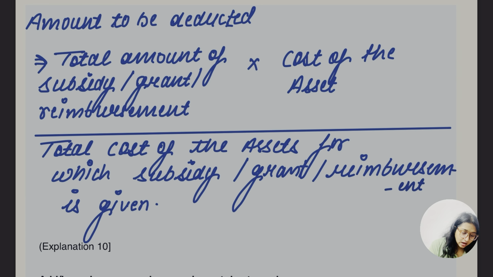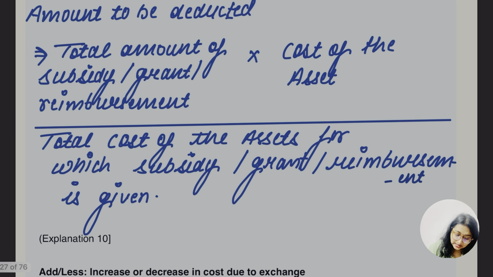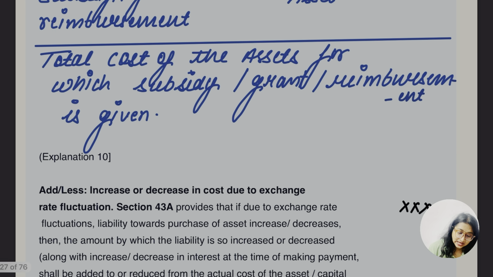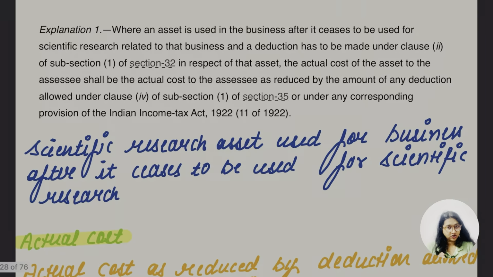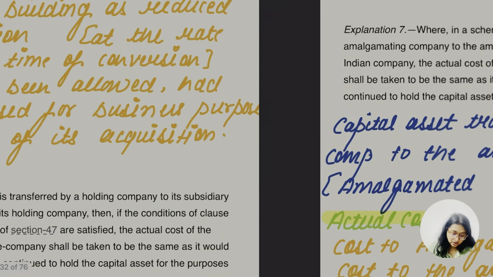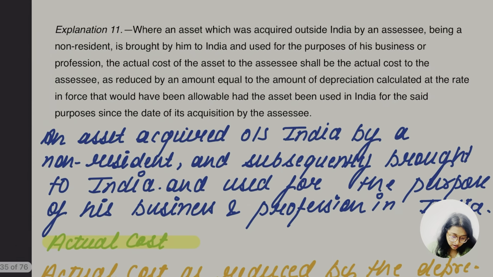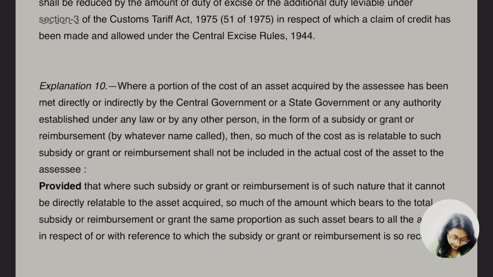So the amount to be deducted is the total amount of subsidy, grant, reimbursement into cost of asset upon total cost of asset for which subsidy or grant or reimbursement is actually given, as per explanation 10. So let's go for explanation 10 here, guys. Let's check what they are saying here, okay.